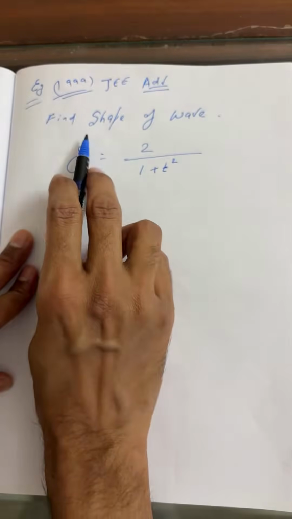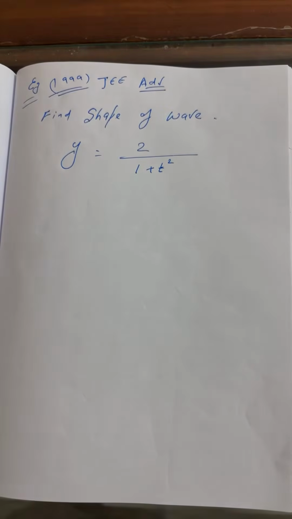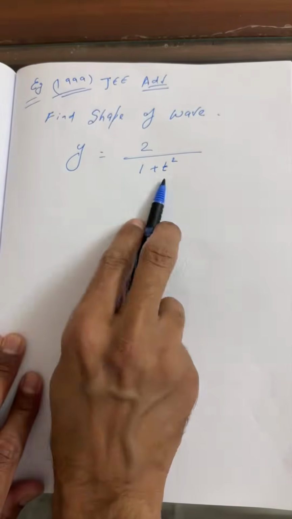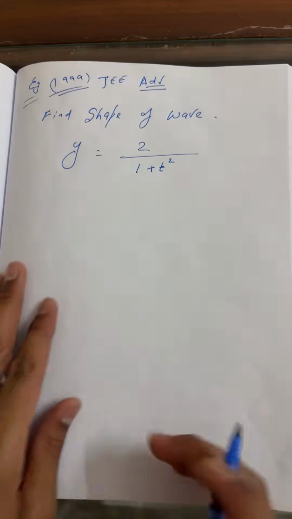But I have a look here because yesterday and today this question I solved in your classroom part by part. So this is y is equal to 2 upon 1 plus t square. So you have to join the 9 o'clock class, because this class is going on for another class, wave motion for 11th class topic. I'll take your class at exactly 9 o'clock. Yes. So Sivir, I hope you understand.